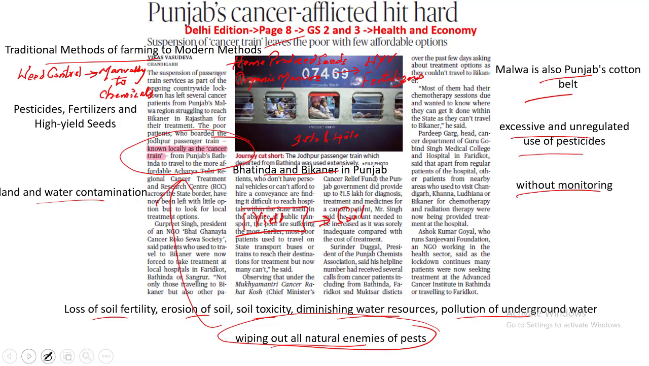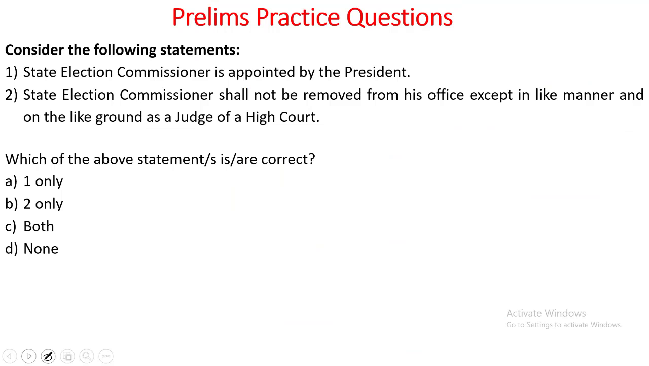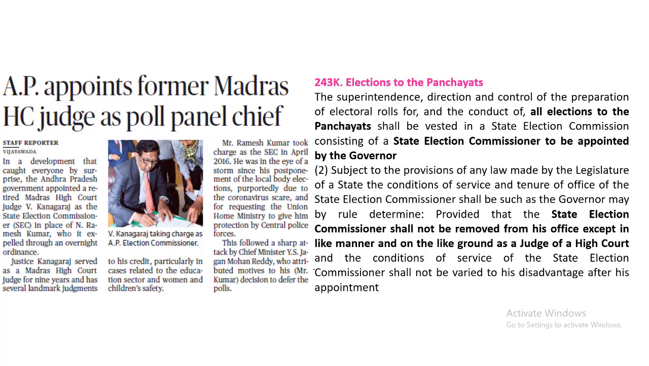Now let's look into some of the preliminary practice questions. Consider the following statements. State Election Commissioner is appointed by the President. State Election Commissioner shall not be removed from his office except in like manner and on the like ground as a judge of a high court. Which of the above statements is correct? The answer to this is 2 only. Why? Because the State Election Commissioner is not appointed by the President. Instead, the State Election Commissioner is to be appointed by the Governor. Why have we taken this article? Because of the reference given in this article.